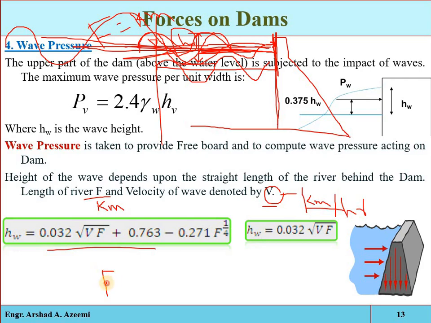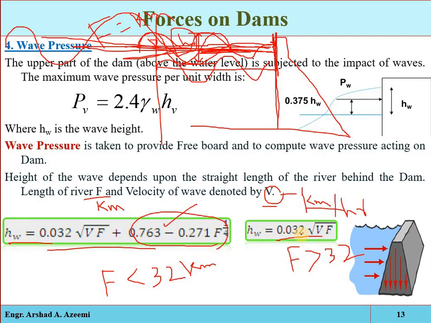Now when F is less than 32 kilometer, then this equation will be used for the calculation of the wave height. And if the straight length of the reservoir at the upstream side is greater than 32 kilometer, then almost this term will be 0, and the remaining term will be 0.032 under root vF. That will then be the wave height.